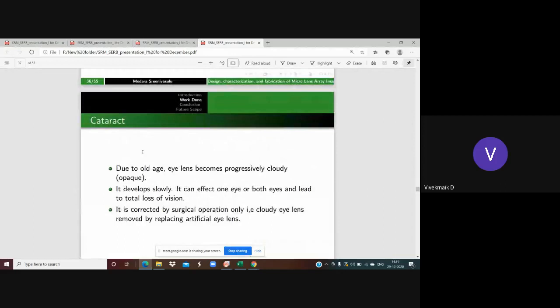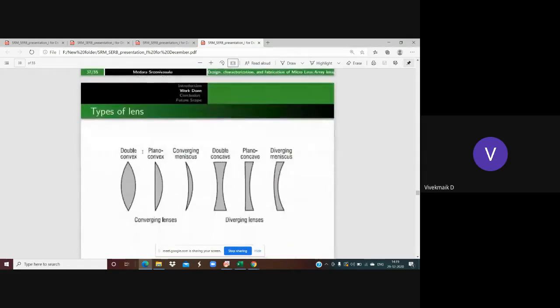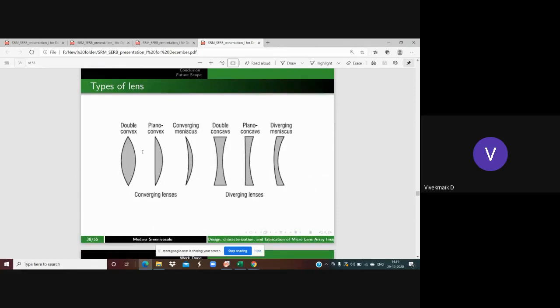Now we understood the defects of vision, and how the concave and convex lenses are used for the removal of defects in vision. Now there are types of lenses available. The converging lens is also a positive lens. These are of three types: double convex, plano convex, and converging meniscus.